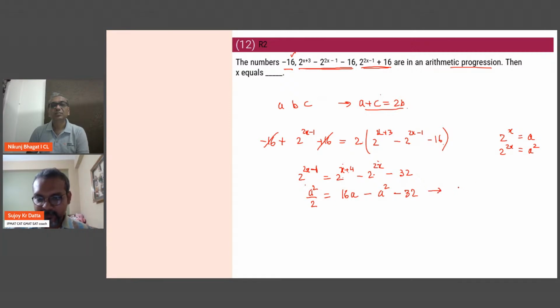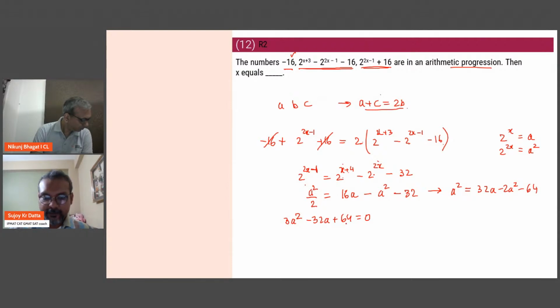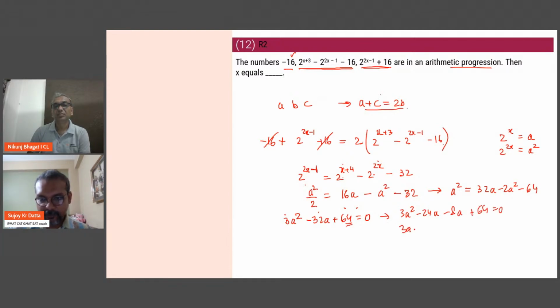So let's cross multiply and stuff. So we have a squared equal to 32a minus 2a squared minus 64, giving us 3a squared minus 32a plus 64 is 0. So now we'll split it. 64 as 8 times 8. 8 3s are 24, 24 and the other 8 will be 32. So the split would be minus 24a minus 8a. (3a minus 8) times (a minus 8) is 0. So a's value will be either 8 or 8 over 3.